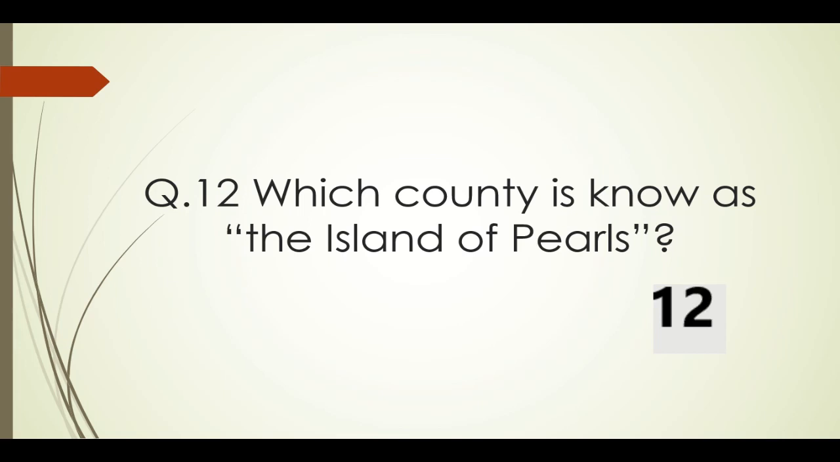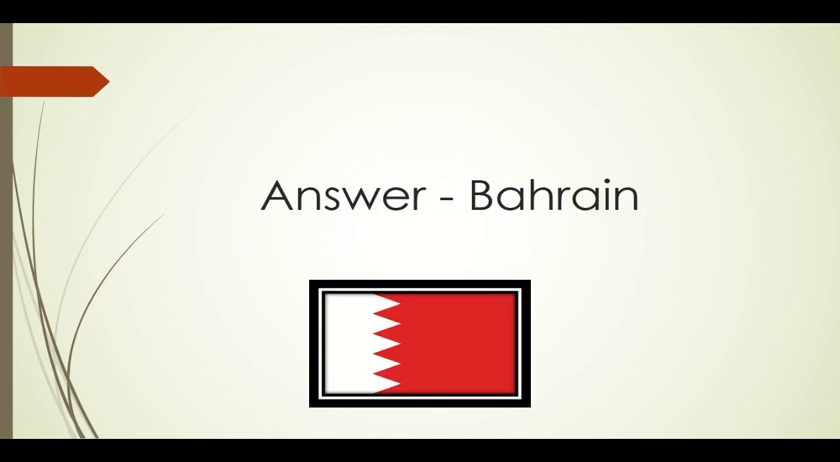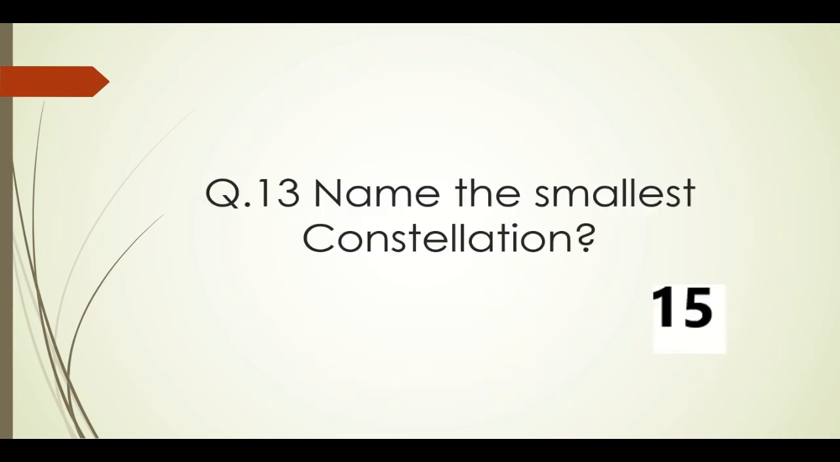Which country is known as the island of pearls? This island country is located in Asia, this is a hint, and in the Arabian Peninsula. It is the island country of Bahrain. Because of the high production of pearls, it is called the island of pearls. Its flag is given here, try to remember it. Let's move on to the next question, question number 13.